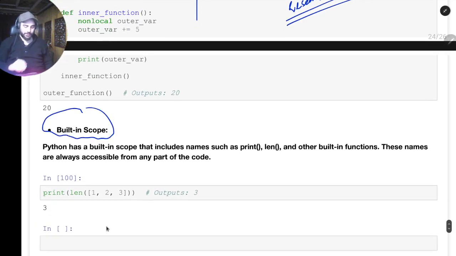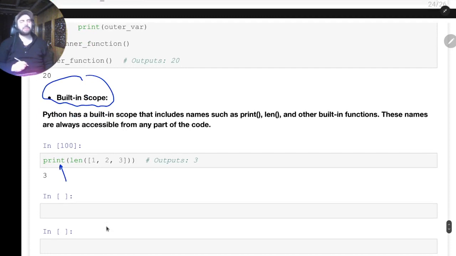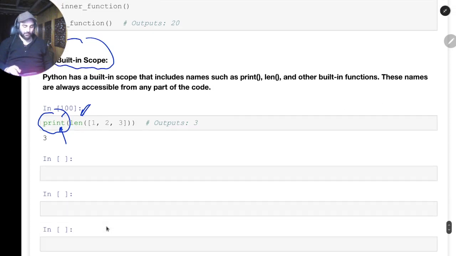We have a built-in scope. So what built-in scope is, for example, if you write print, you can write print at any time at any portion of the code. So you have access to the print function. So the print function has built-in scope. For example, even the len function. These are functions which are built into the language, and you can write them at any line of the code and you get access to them. So these are called built-in scopes. Like we have print functions, we have len functions, and some other functions like that. They are called built-in scope.